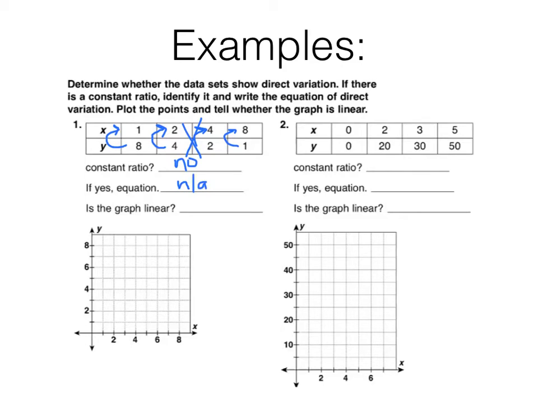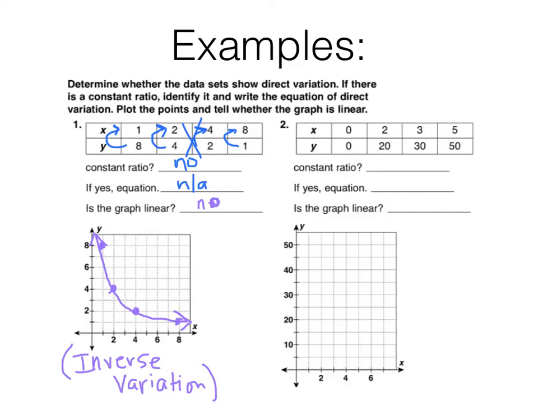Is the graph going to be linear? Let's find out. Let's actually graph the points. If I graph these points, I'm going to use purple. 1/8 is right here. Okay, nice big dots. 2/4 is right here. 4/2 is right here. Well, that's not linear. And then 8/1 is over here. Well, that makes kind of a funky looking graph. That's actually something called an inverse variation, and as you might assume, that's your next video. Inverse variation. All right, but no, it's not linear. Okay, that's a no.